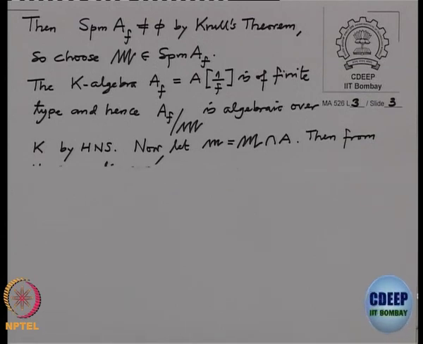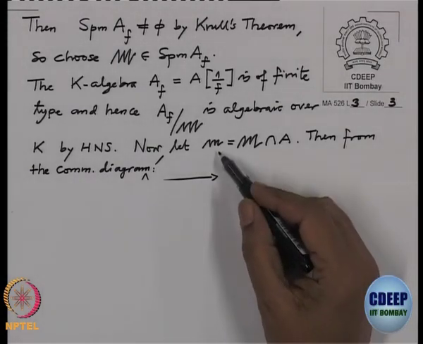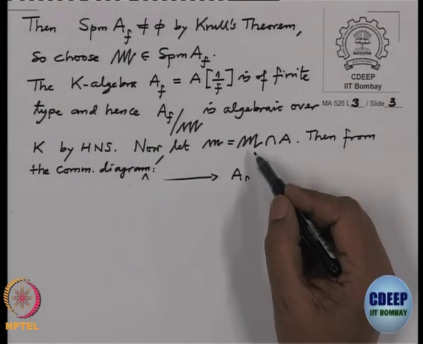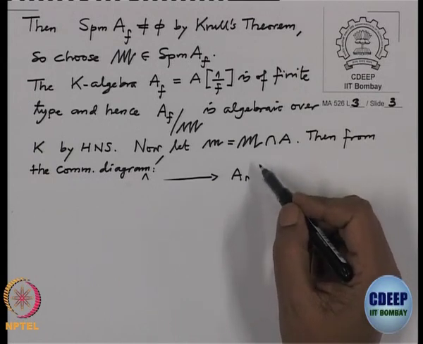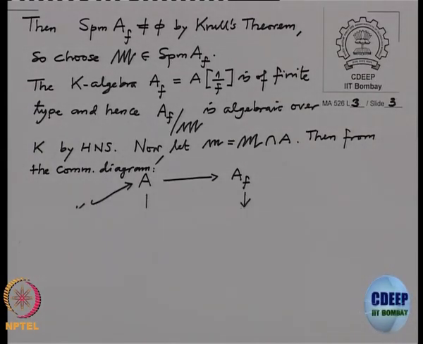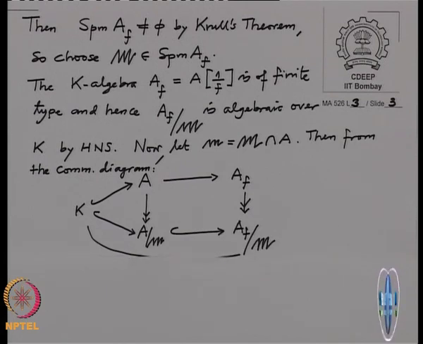Now, let us contract this maximal ideal to A. A to A_f, there is a natural ring homomorphism, and this capital Gothic M is a maximal ideal in A_f. So, I contract it to A, that means consider this small Gothic m, capital Gothic M intersection A. This is a contraction of capital M to A. So, look at this commutative diagram.